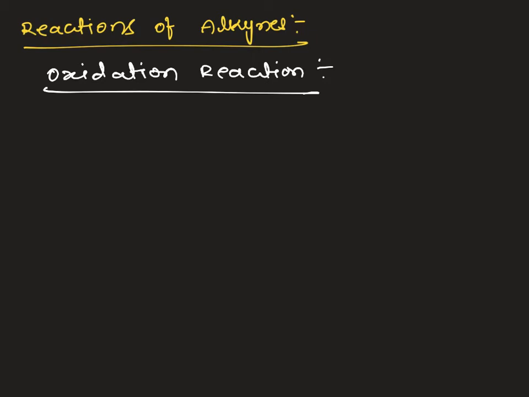Alkynes on treatment with alkaline KMnO4 undergo oxidative cleavage at the triple bond to form carboxylic acid. Let's take a general example. We are doing the oxidation with KMnO4 in basic environment, alkaline KMnO4.